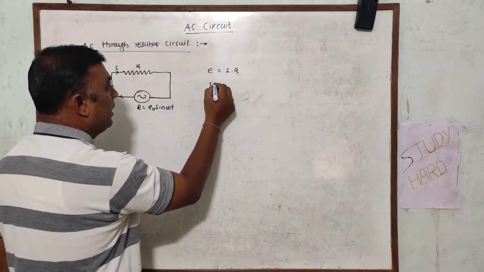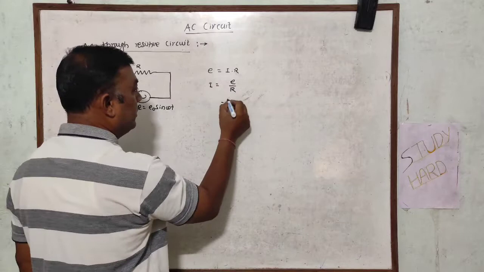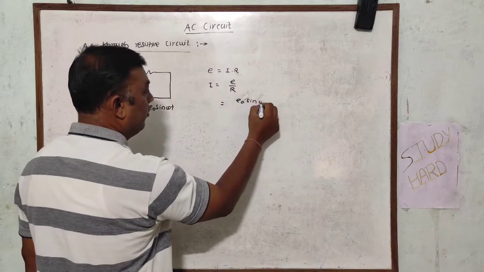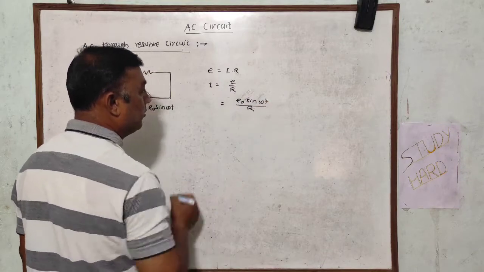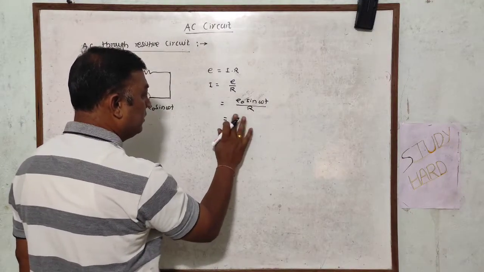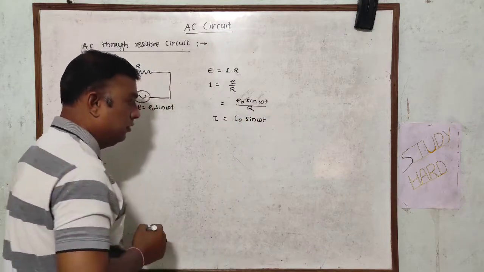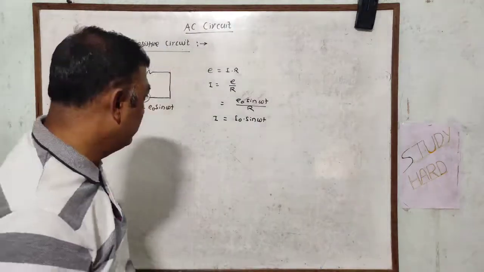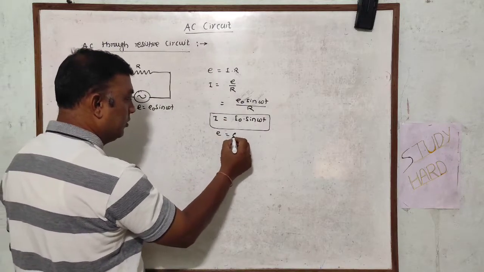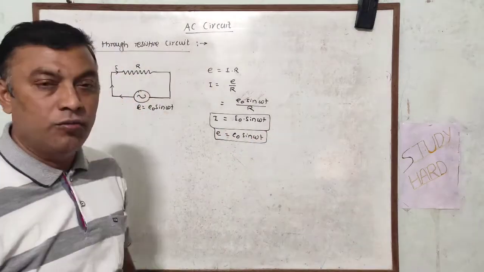What is the value of I? I is equal to E upon R. You can get this value, E is equal to E0 sine of omega t upon R. So what is E0 upon R? E0 upon R is nothing but I0. So I is equal to I0 sine of omega t. So it is observed that the value of E is equal to E0 sine of omega t and I is equal to I0 sine of omega t.